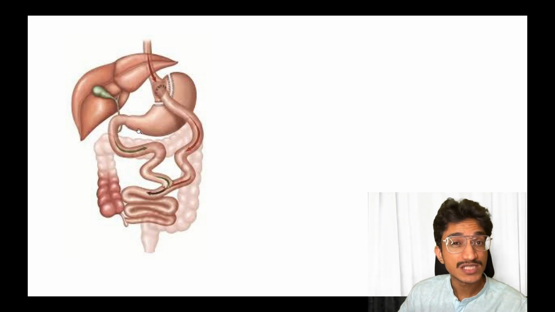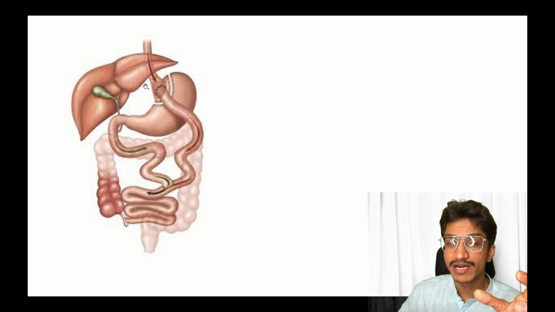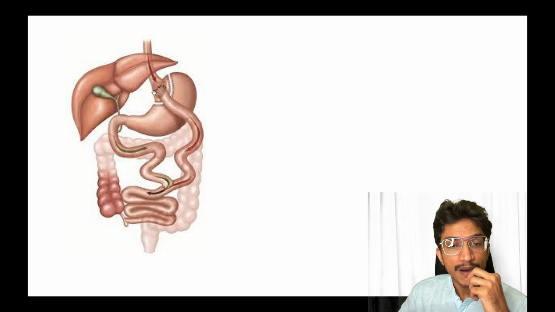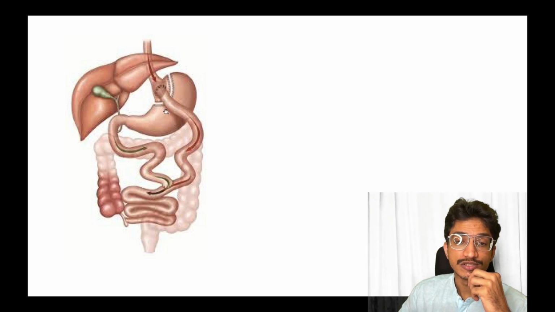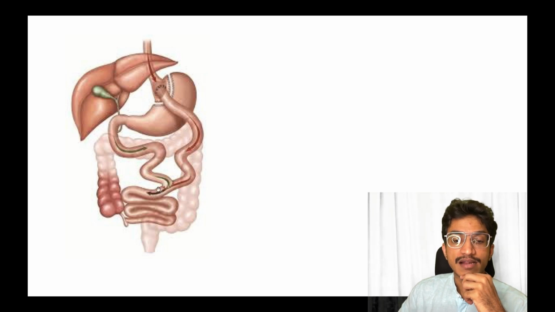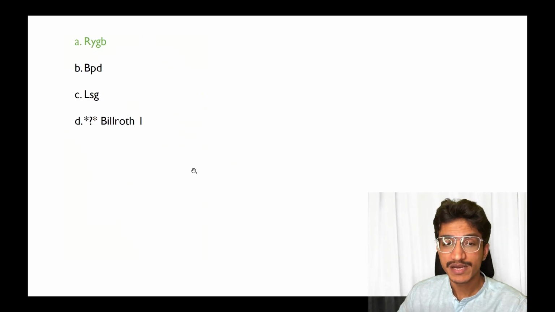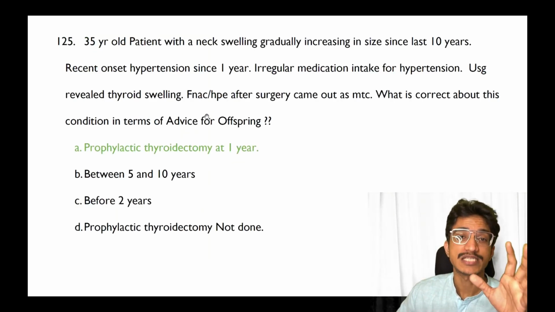Moving on to the next, that is what procedure is this. If this was the question, then it is very straightforward, that it is a Roux-en-Y gastric bypass, wherein we create a small pouch and we do a gastrojejunal anastomosis, and you do a distal jejunostomy. So the answer should be a Roux-en-Y gastric bypass for this image if this was the same.